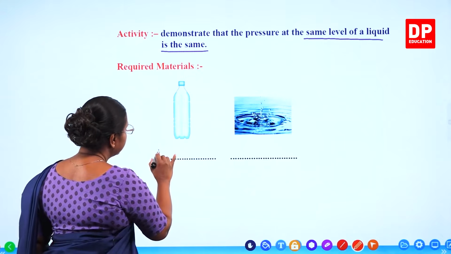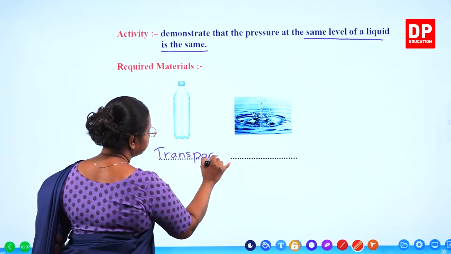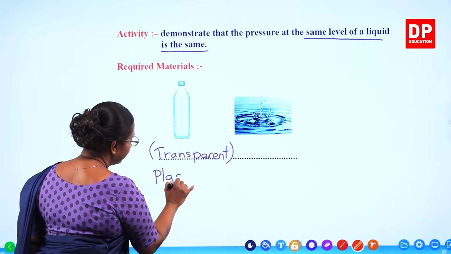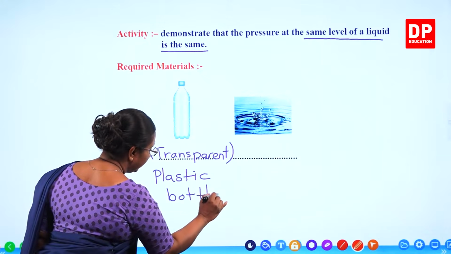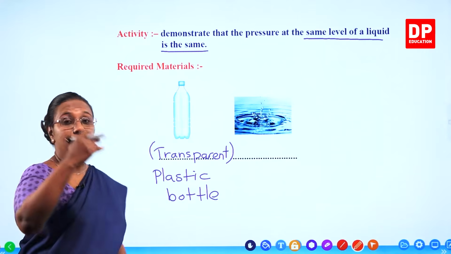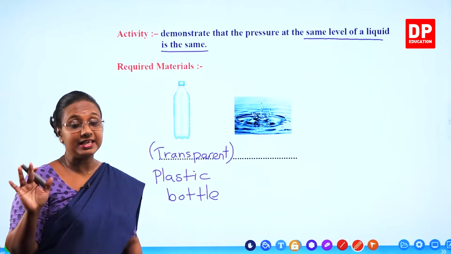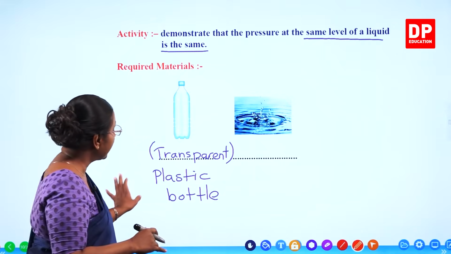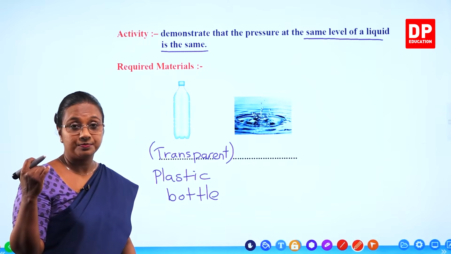We need a plastic bottle. Transparent is not a must, but if it is transparent, you can easily look at the way the water level decreases. Even if it is not transparent, it's okay, but it has to be a plastic bottle so that you can make holes.